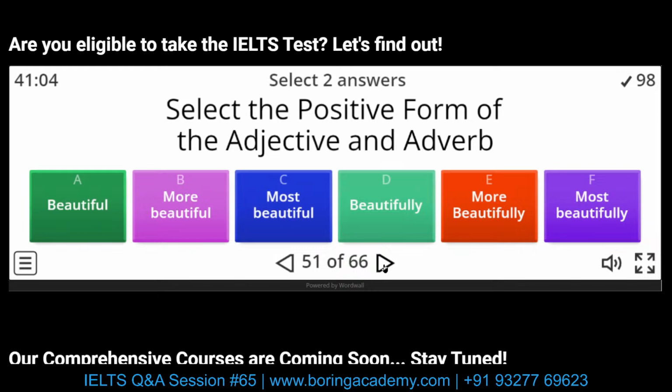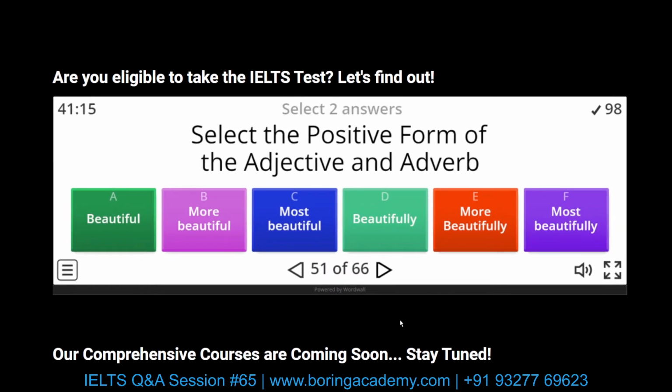Select the positive form of the adjective and adverb. Now it should be easy. Positive form, adjective and adverb.